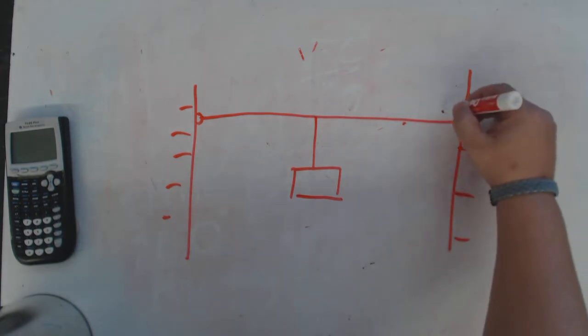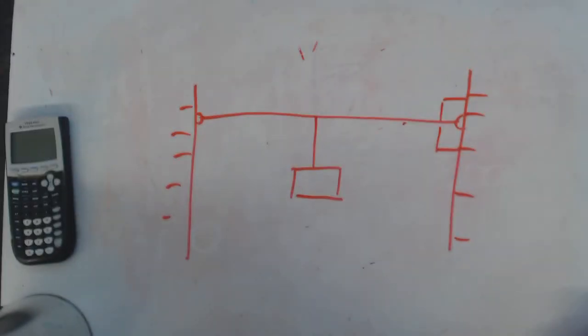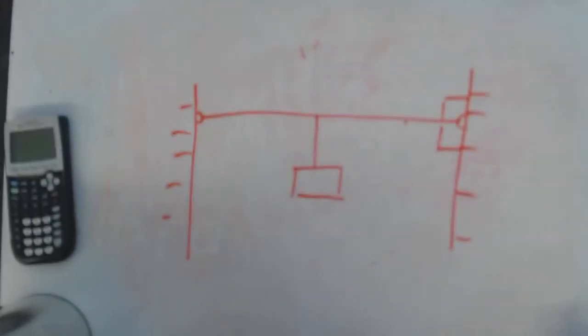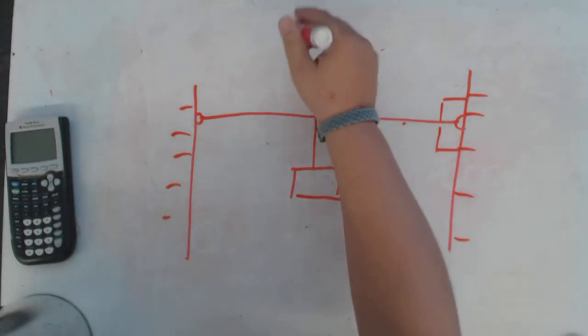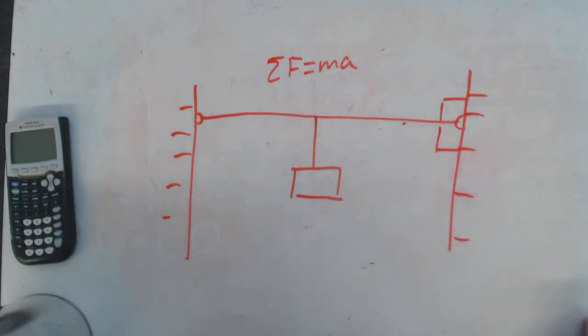The impossible part about it is that the rope remains perpendicular to the wall, that this rope always remains horizontal. Okay? Now, why is that impossible? Well, it is impossible because of Newton's second law. The sum of the forces is equal to mass times acceleration.